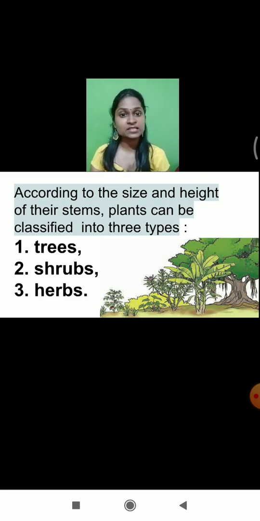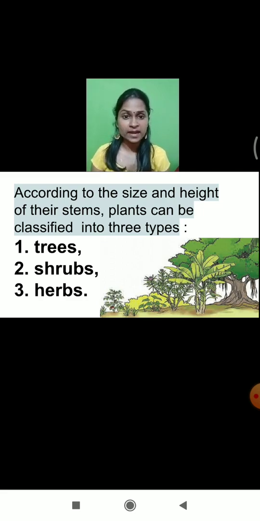Let's quickly recall all the definitions which we have learnt in the last lecture. So what are trees? Trees are very tall and huge plants. They are perennial plants. What is the meaning of perennial plants? The plants which can grow for several years are called perennial plants. Examples of trees are the mango tree and banyan tree. I hope you remember.